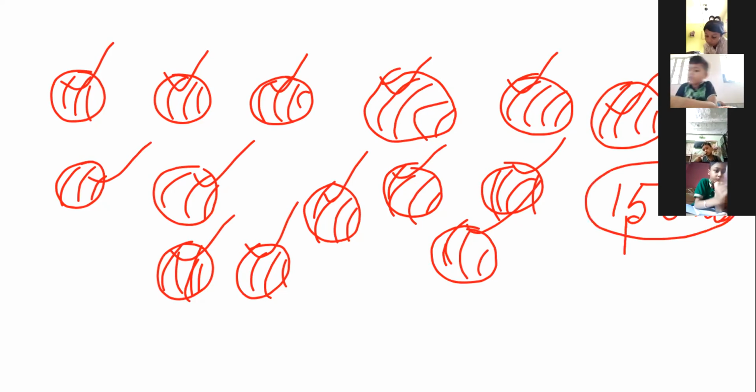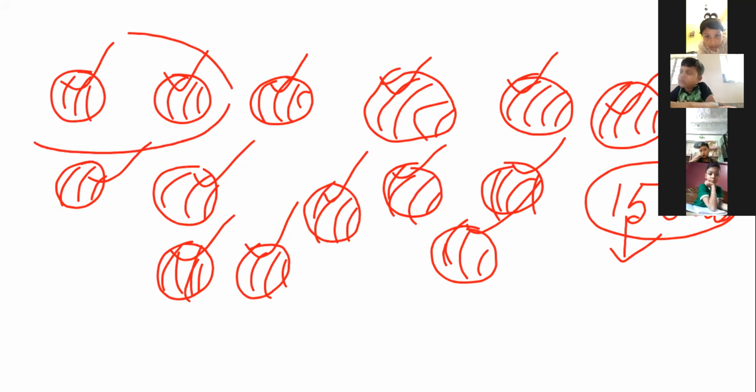Now we have to check whether this is an even or odd number, by arranging in pairs of 2. Look, take 2 together. Arrange them in pairs of 2. Take these 2 together first. These 2 I have taken together, okay?